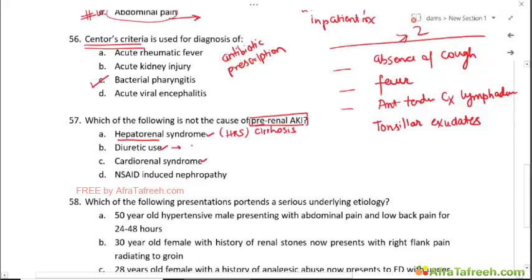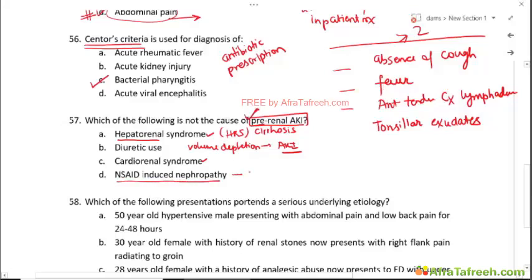Diuretic use causes volume depletion and causes an AKI, or rather can worsen an existing acute kidney injury if the patient is also hypovolemic at baseline. Cardiorenal syndrome again can be of various types. There are 5 types of cardiorenal syndromes, most of which have a pre-renal etiology.